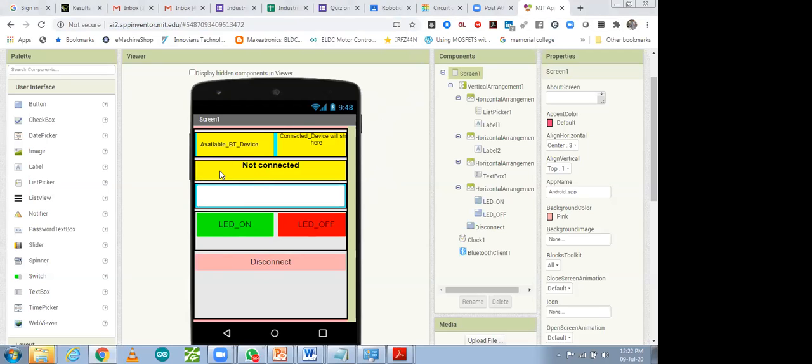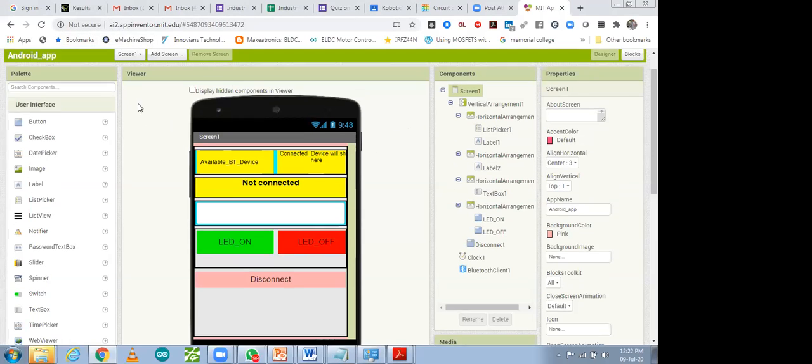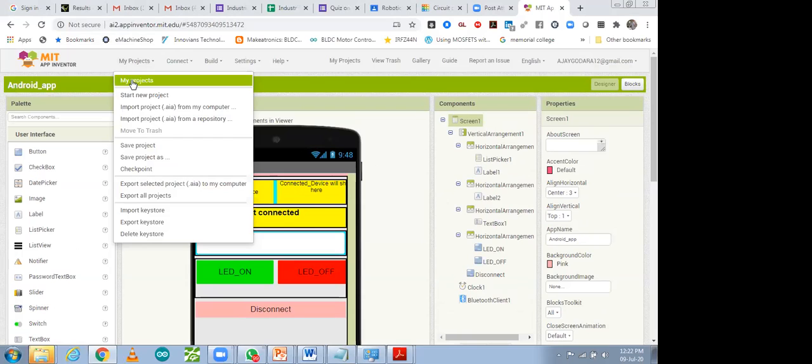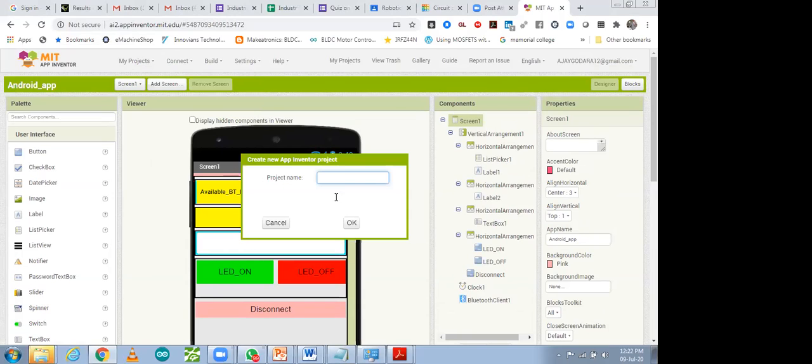So how can you make this app? I'm just giving you a quick overview of how you can do it, and after that you can make it on your own. It is very easy to use. So first, what do we have to do? Over here, first of all go to home, my projects, start new project. Type any name for your project.